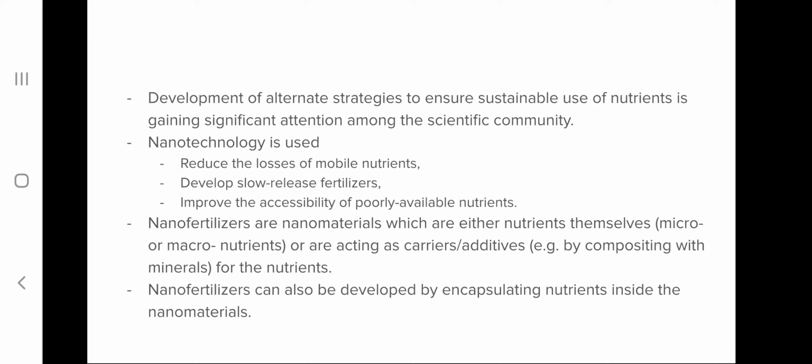Either the nutrients can be applied as nano size particles, or these nanomaterials can be used for encapsulating the nutrients. In these two ways we can utilize nanoparticles as nano fertilizers.